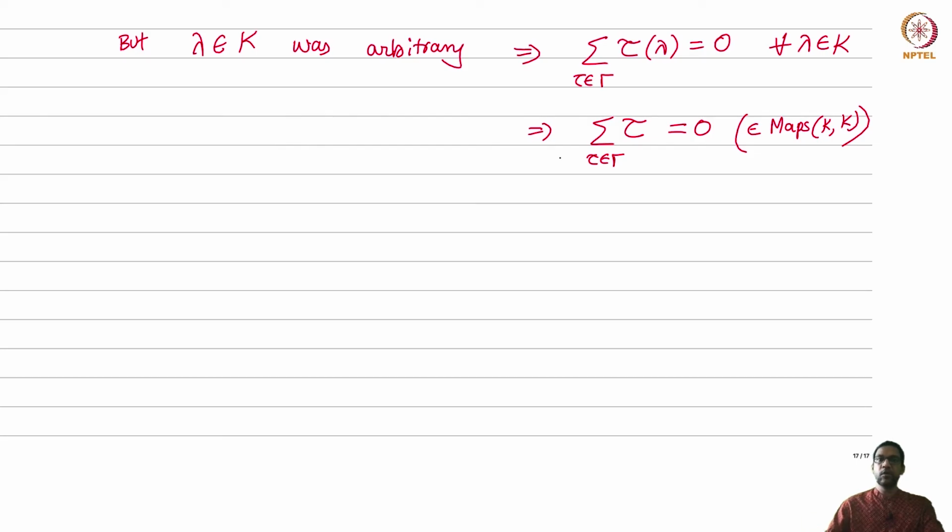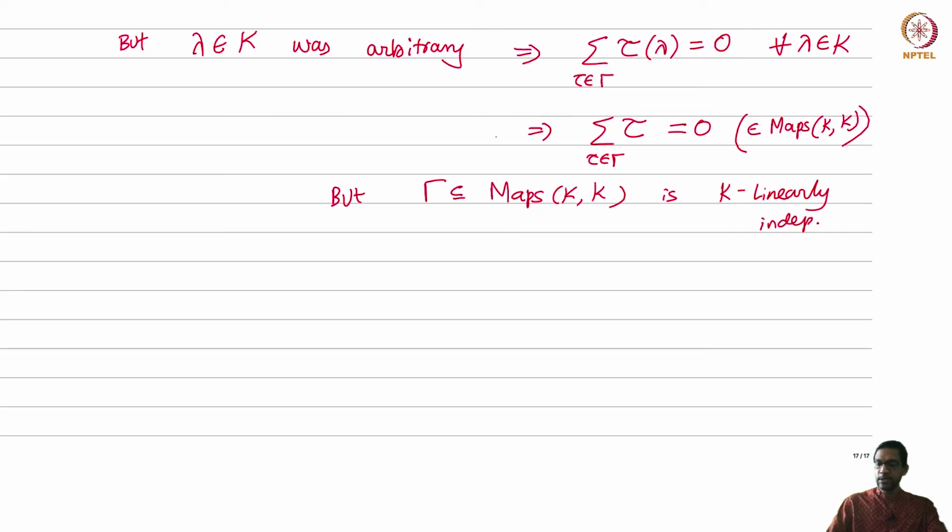So remember, one of our corollaries of the linear independence of characters said that the automorphism group of a field is always a linearly independent subset of maps K to K. Okay, but recall that gamma is in fact K linearly independent.